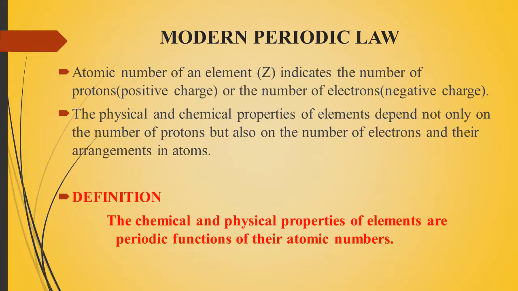The chemical and physical properties of elements are periodic functions of their atomic numbers. In Mendeleev's table the definition was the same, but he mentioned atomic masses; here it is atomic number.